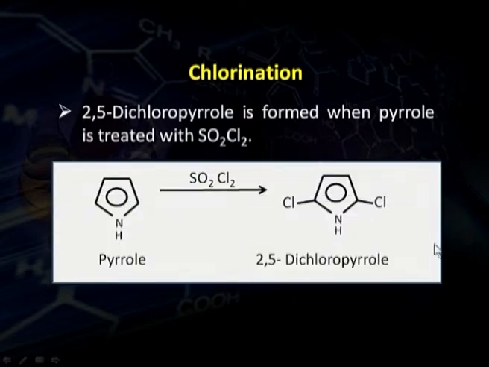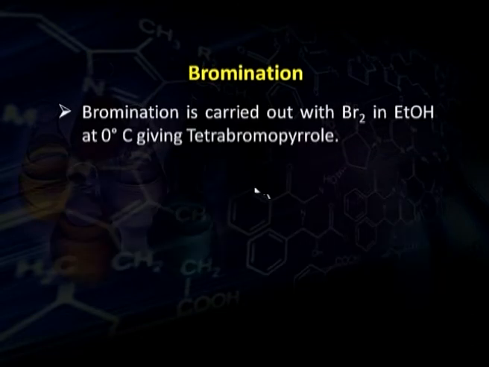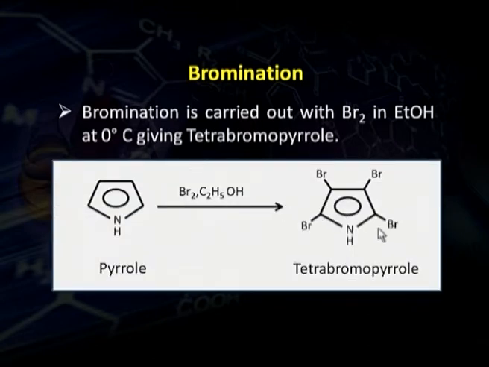That is, both the alpha positions of pyrrole are substituted by chlorine atoms when it is treated with sulfuryl chloride. Similarly, when pyrrole is treated with bromine in ethanol at 0 degrees, tetrabromopyrrole is obtained. That is, all the 4 available positions of pyrrole are substituted with bromine. So, it is highly reactive towards halogenation reactions in fact.